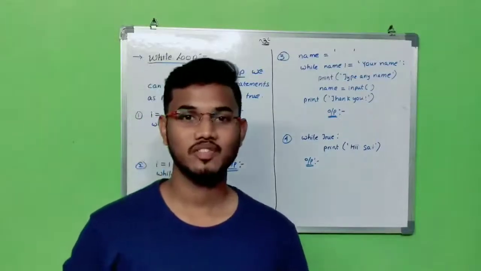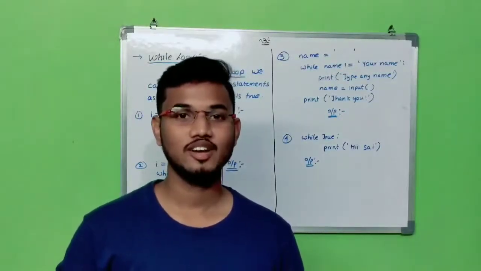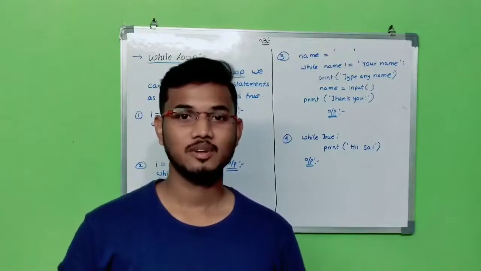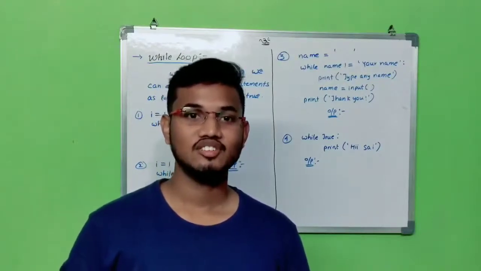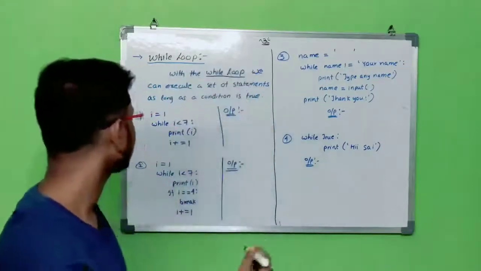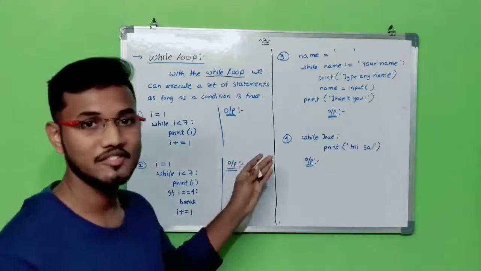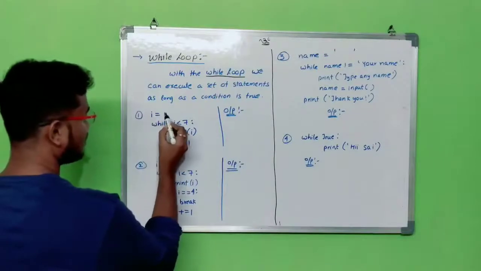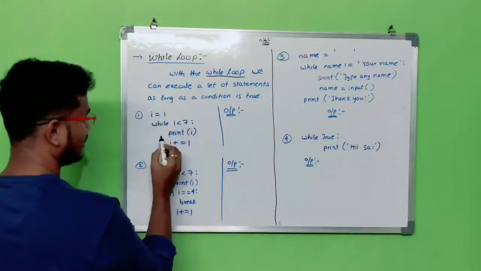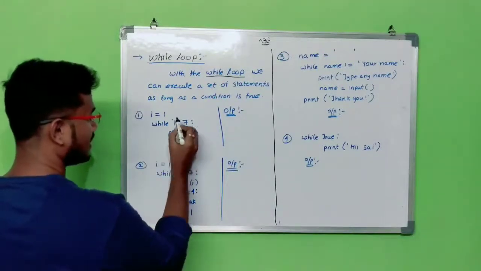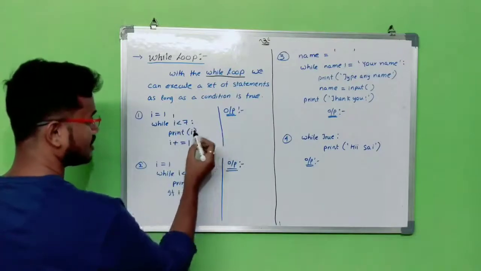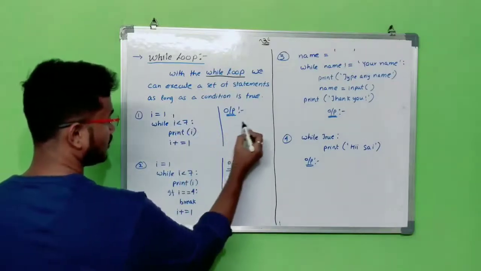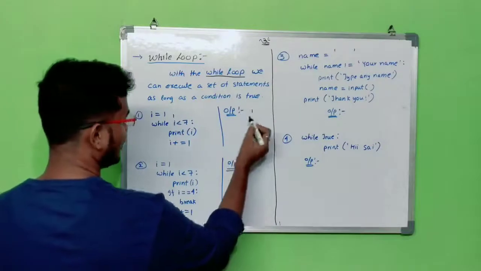Now I am going to tell about the while loop statement. With the while loop, we can execute a set of statements as long as the condition is true. Here are some examples regarding the while loop statement. Here I is equal to 1. 1 is allocated in I. While 1 is less than 7, this condition is true. Then what will happen here? The print statement will print I here.